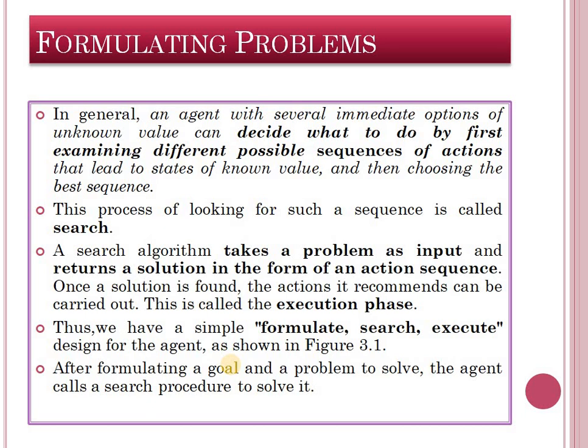Then choosing the best sequence. Means it first finds the various ways to solve it. After that, it chooses the best way to perform that particular task or to reach that desirable state.